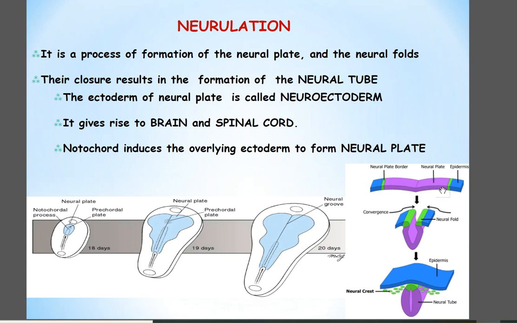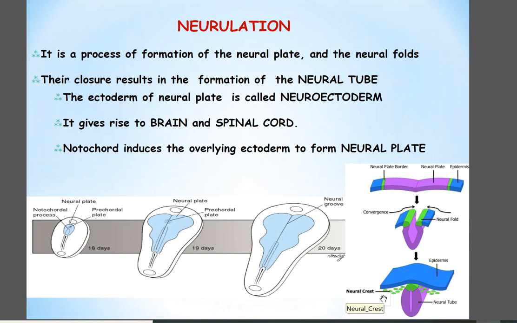Please pay attention to the green coloring here, exactly between the neural plate and the surface ectoderm. You can see that some cells, during the closing of the neural tube or after the closing, separate from the surface ectoderm and neural tube and make a new layer. Its name is the neural crest layer.